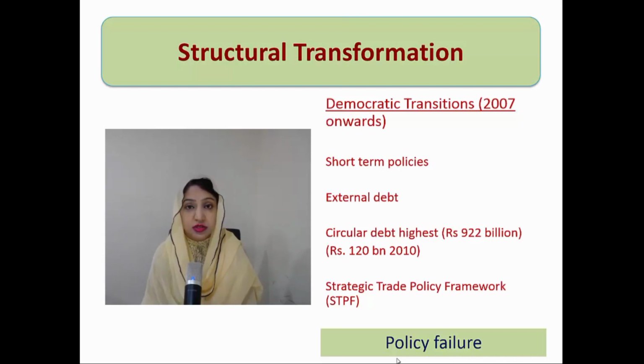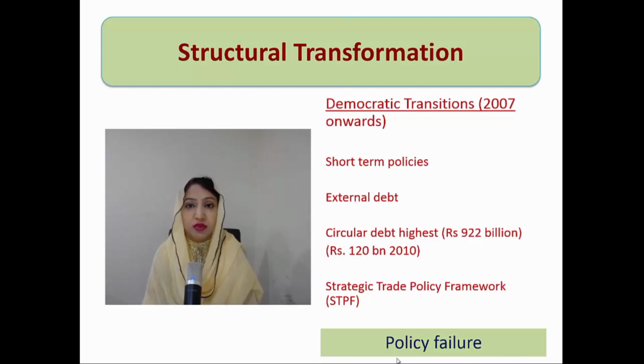Then comes circular debt issue. Circular debt was 120 billion rupees in 2010, and now it is rupees 922 billion. So biggest increase in the circular debt. And circular debt का इतना ज़्यादा बढ़ जाना ultimately will bring effect to the energy supply in the country, and that will become a problem.